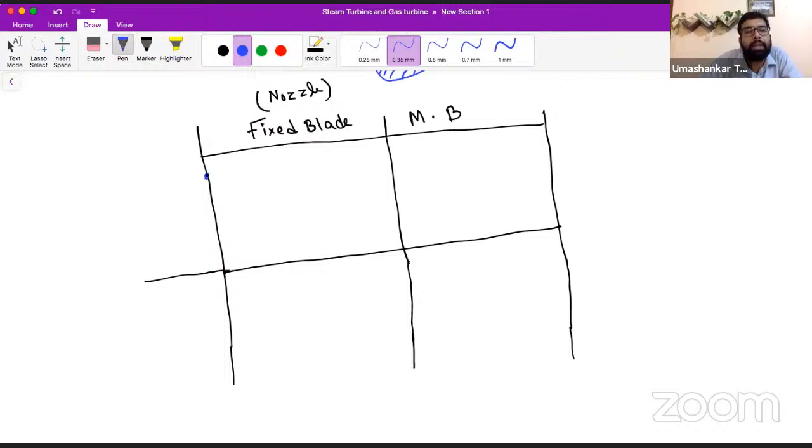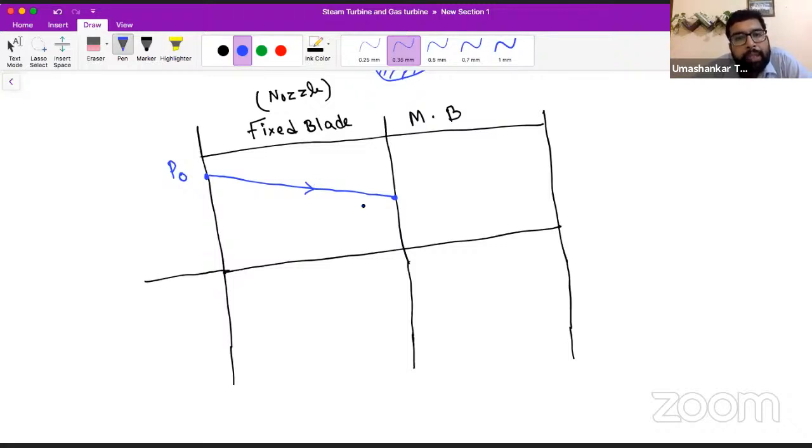But here in the reaction turbine, what happens? The steam enters, let's say, at high pressure P0. While flowing through the fixed blade, this pressure will decrease. But at the end of the fixed blade, the complete pressure energy is not expended.